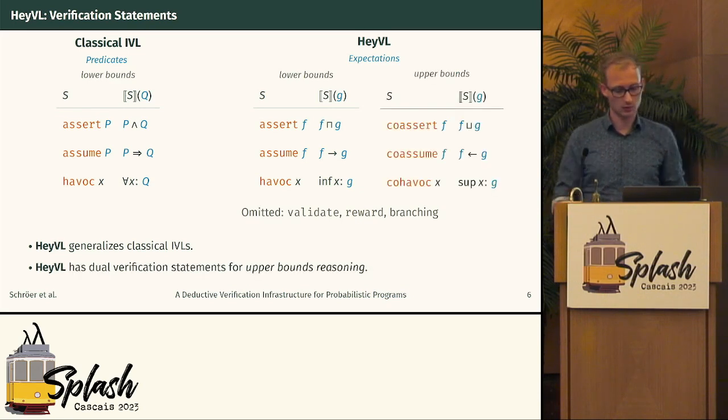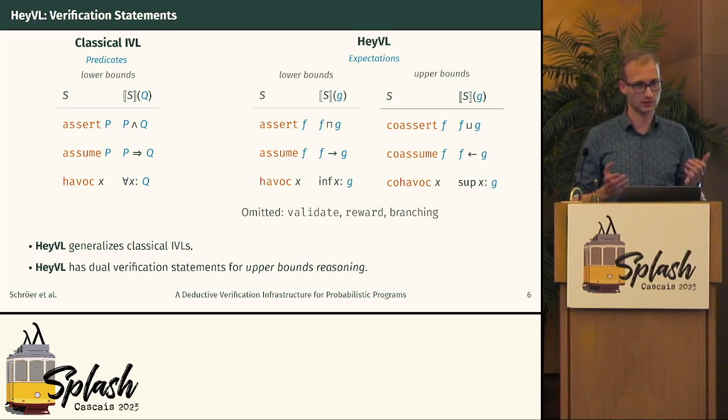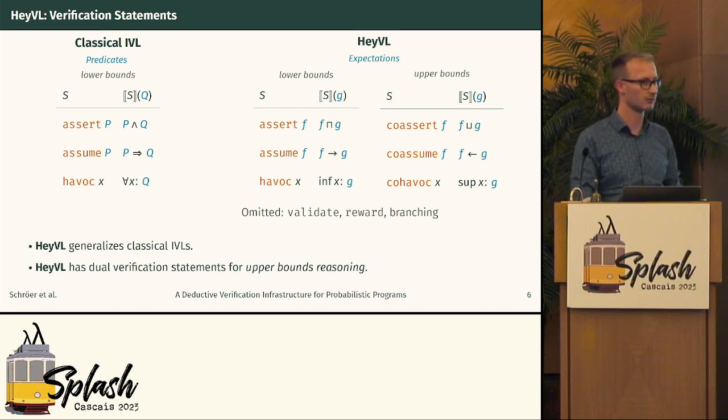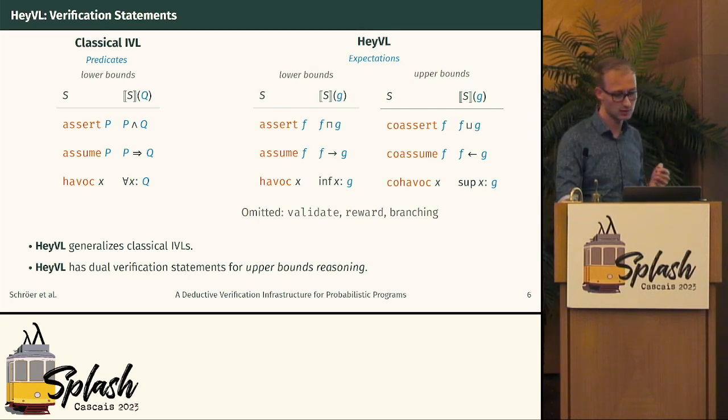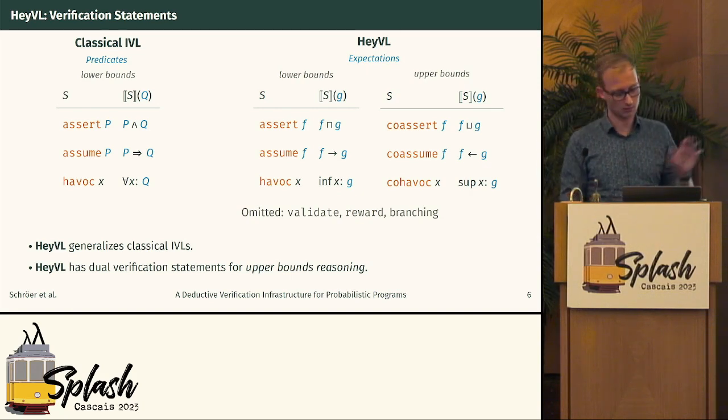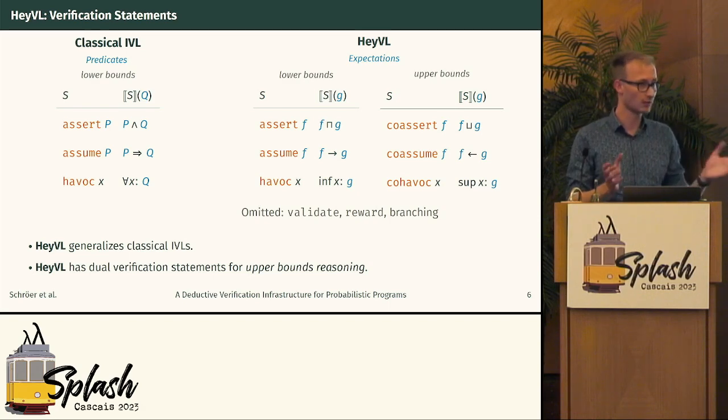So really, in a formal sense, we generalize classical IVLs to expectation-based reasoning. Another goal of ours was to reason about upper bounds on expected values. This is very natural when reasoning about expectations of probabilistic programs. For example, you want to say the probability of crashing is at most 10%, or the expected value is at most 42, right? So this is not that common in classical reasoning, but here it is. So this is why Behavioral supports these co-assert, co-assume, and co-Havoc statements, which correspond to the duals: maximum, Gödel co-implication, omitting this one here, and for the co-Havoc, it's a supremum.